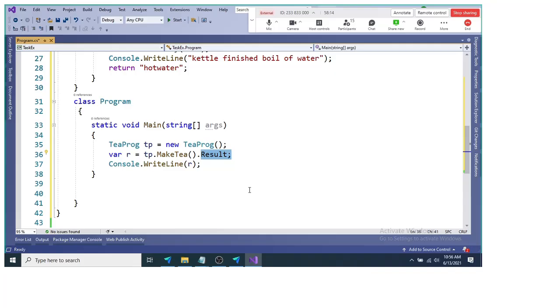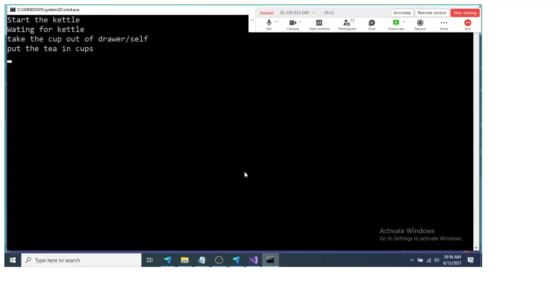Now when we run this, what is happening here? Start the kettle, waiting for the kettle. So you are waiting for the kettle, and at that time you take the cup out of the drawer and shelf. Then when waiting for the kettle is finished, we pour the hot water into the cup and your tea is ready. Now this is the right way, or we can say the efficient way, to make the tea.